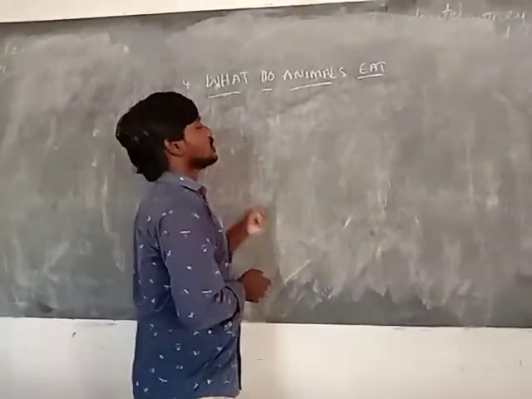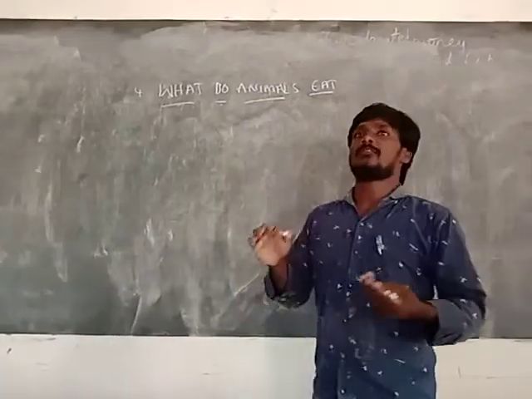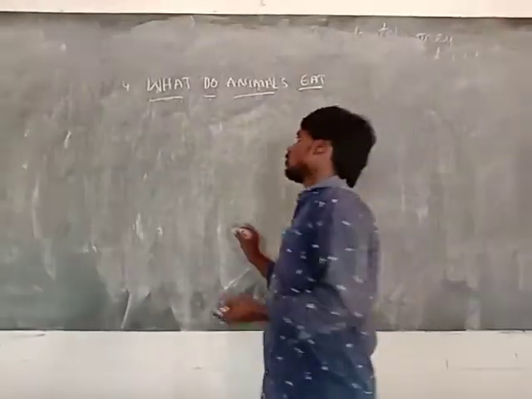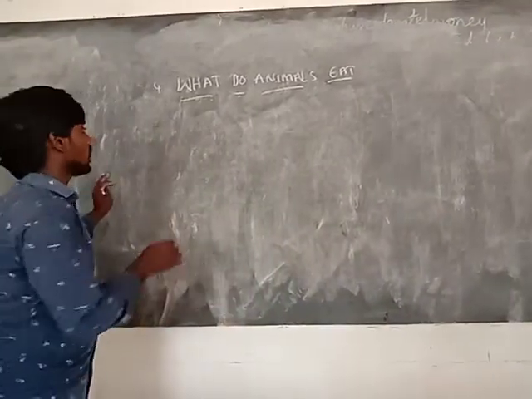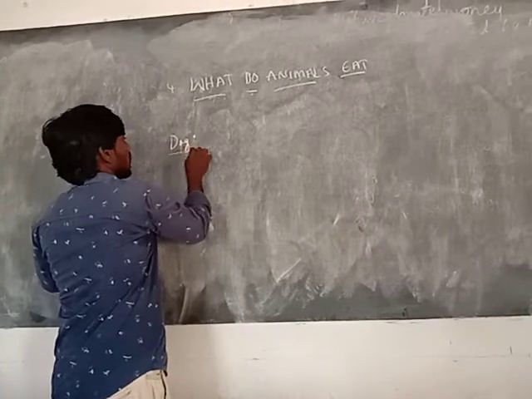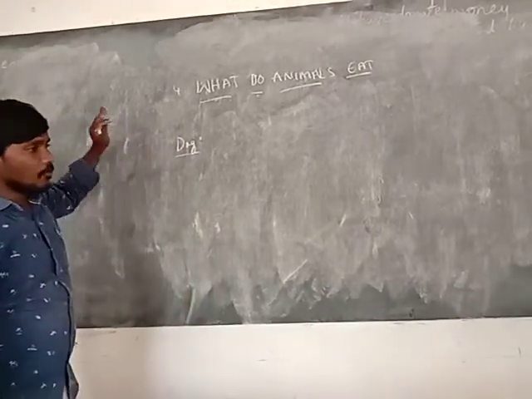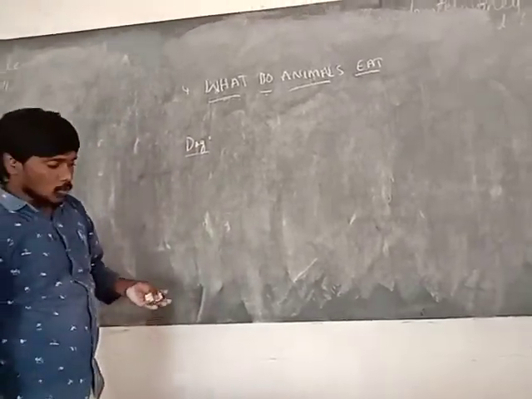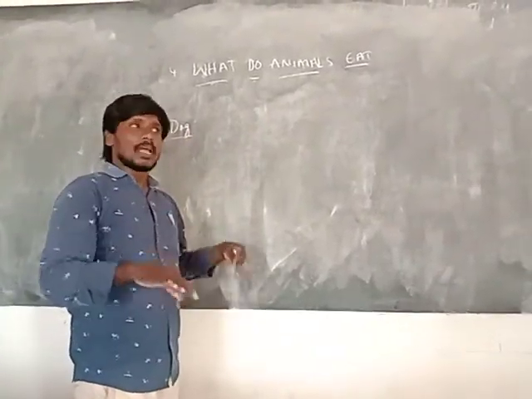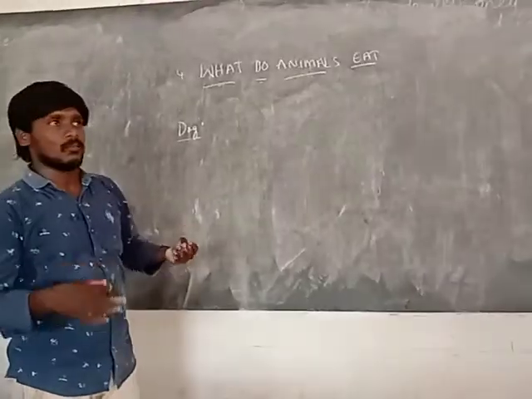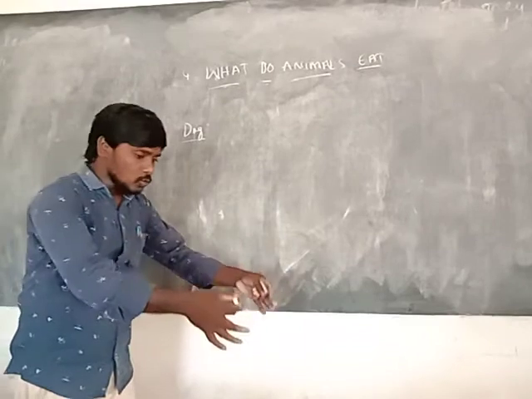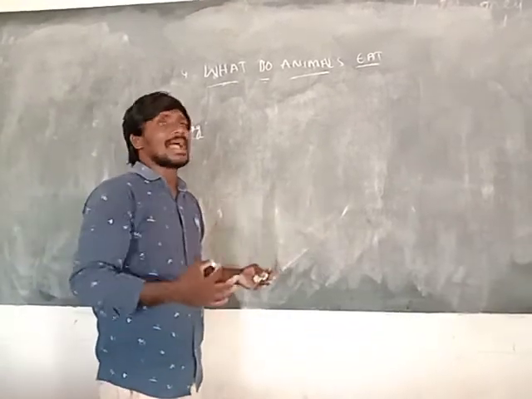So these 5 methods are very useful to collect food material and take food. Okay, so now we will give some examples. Suppose you observe the dog. A dog has 4 limbs. Human beings have 2 hands and 2 legs, but some animals have 4 legs. That means limbs. So first, 2 limbs: forelimb and back limb.